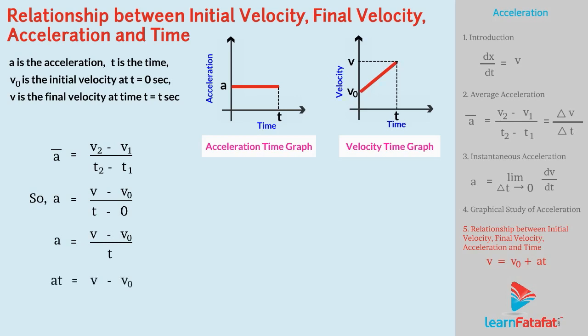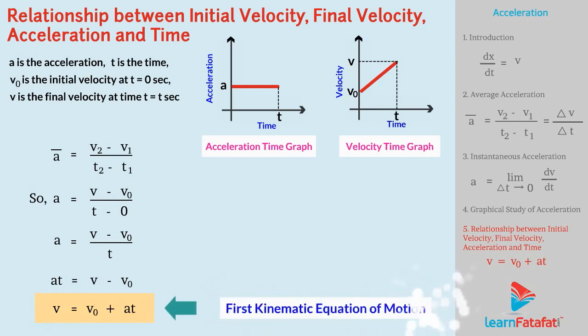Therefore, a into t equals v minus v0. It gives v equals v0 plus a into t. This is the required relationship between initial velocity, final velocity, acceleration and time. It is also the first kinematic equation of motion.